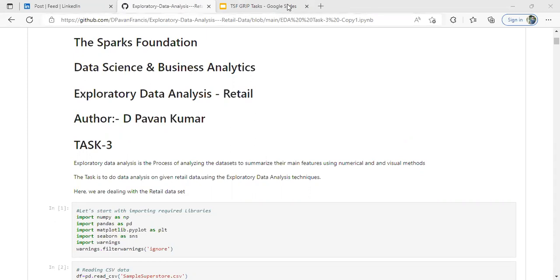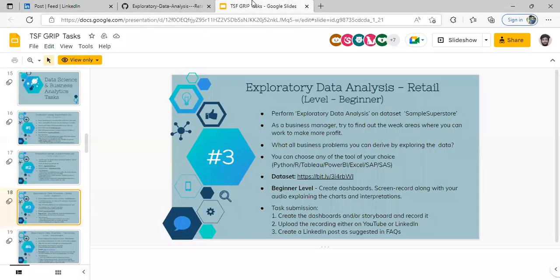Let us come to know about my abstract. This is my abstract: how to do exploratory data analysis over retail data.